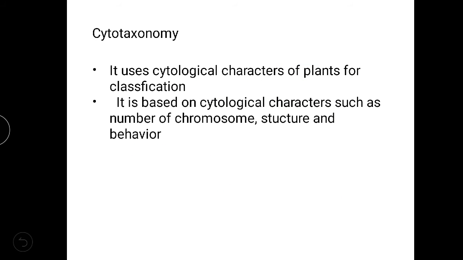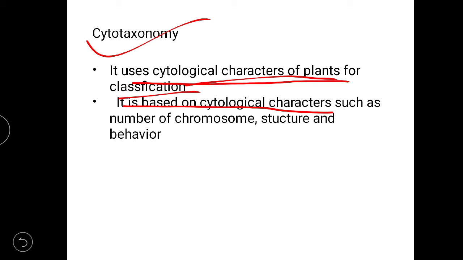The third is cytotaxonomy. Clearly, the name defines everything. Cyto means cells. When taxonomy is done on the basis of cellular organization and cellular organelles, this kind of taxonomy is known as cytotaxonomy. It uses cytological characters like which kind of mitochondria they have, which kind of cytoplasm they have, which kind of nucleus they have. It is based on cytological characters such as number of chromosomes, structure, and behavior.